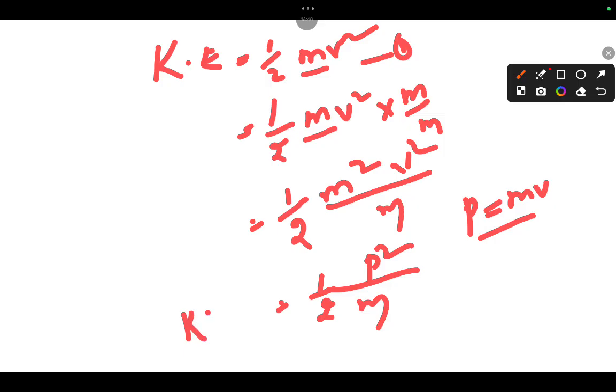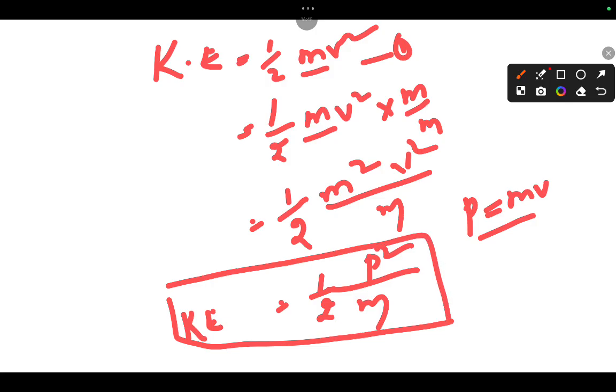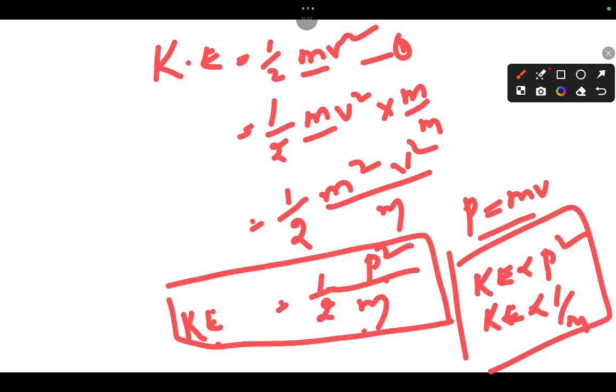This is one form of relation between kinetic energy and momentum, kinetic energy and mass. Here the meaning is K is proportional to p square, and K is inversely proportional to m. Clear?